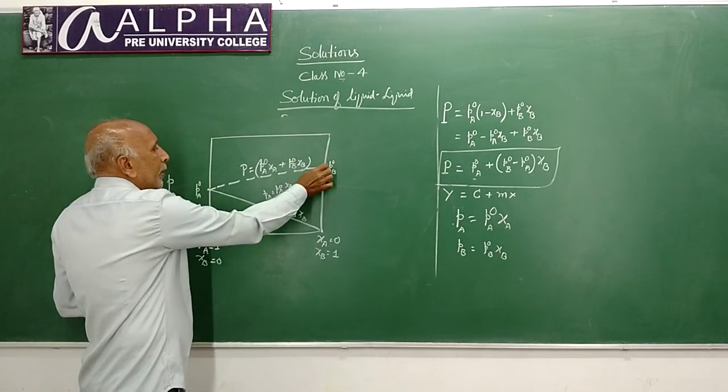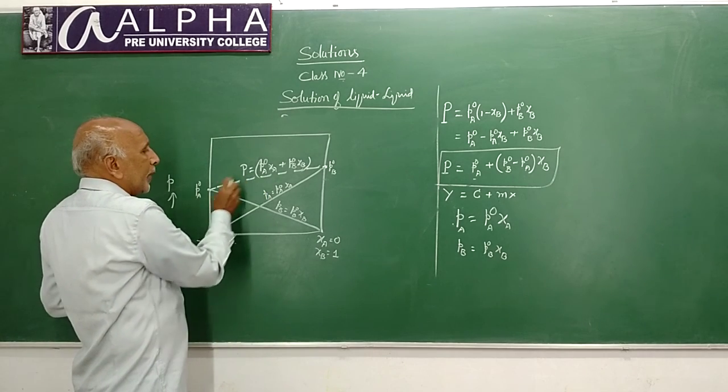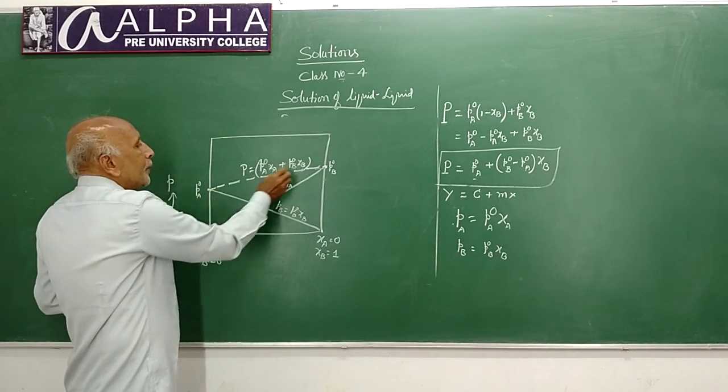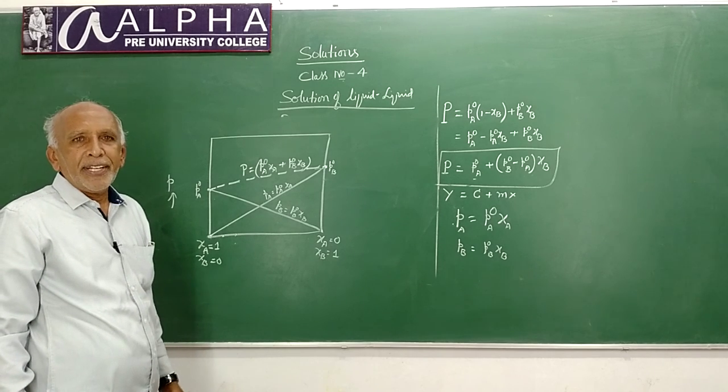P naught A, P naught B are the vapor pressures of pure components. So the combined vapor pressure lies in between the pure components' vapor pressures, and the plot is linear.